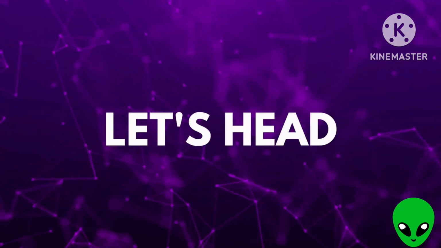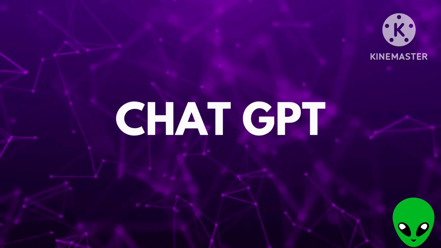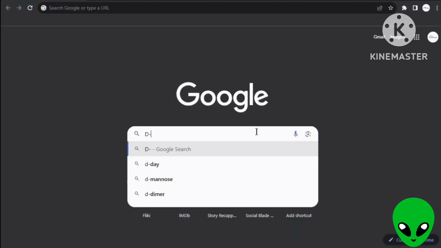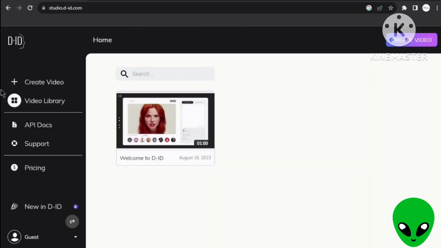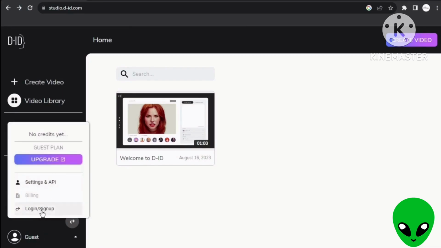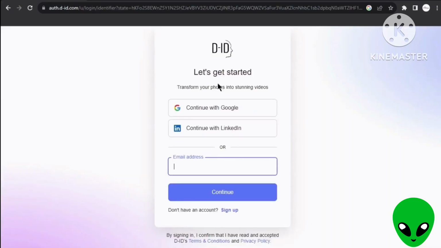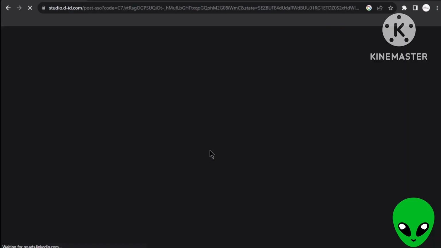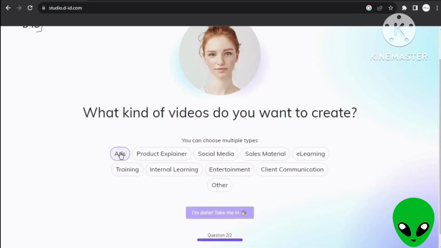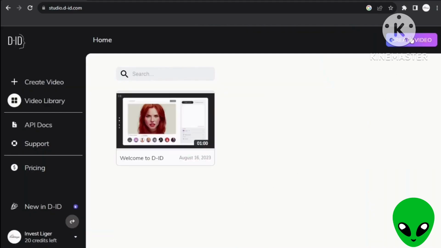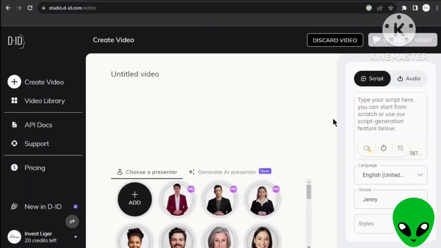Step 5. Next, let's breathe life into our AI avatar using the remarkable DID Studio. Simply search for DID Studio on Google, and it should be the top result. Sign up. You'll receive sufficient free credits to create a number of videos. This incredible tool will take your AI avatar and the script you've crafted, transforming it all into a captivating video.